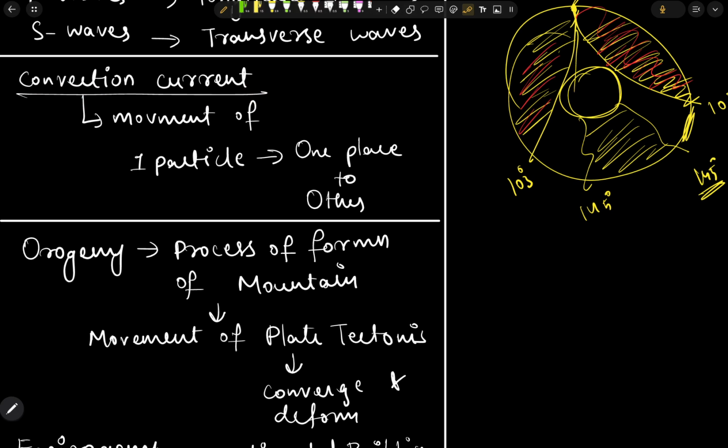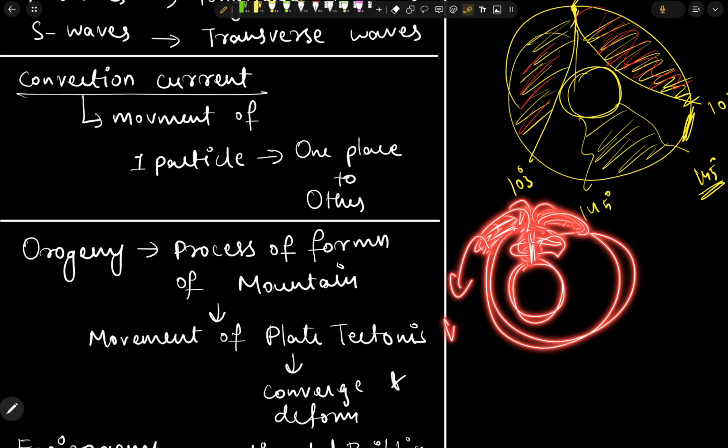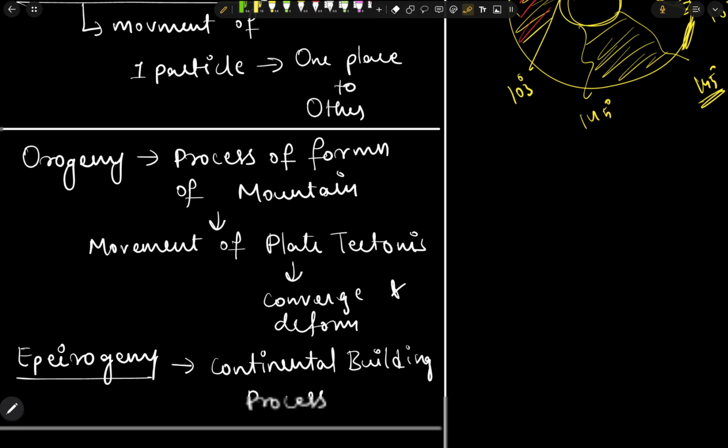Next we have convection current. What convection current means is the movement of any particle or object from one place to another place. Due to convection current only we are getting the volcanoes, or we are getting the new landforms. Due to convection current, the particles which are in the mantle will go above and rise, and they'll deposit on the earth. So in this way we'll get new landforms. So it is one of the ways where we get new landforms.